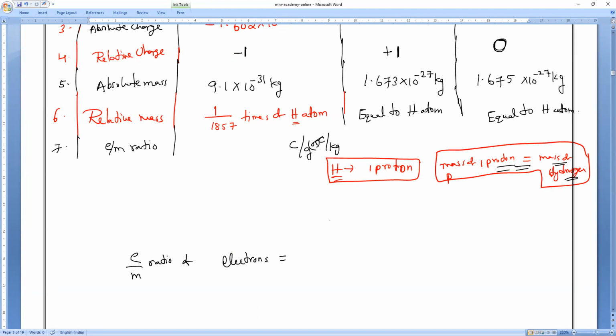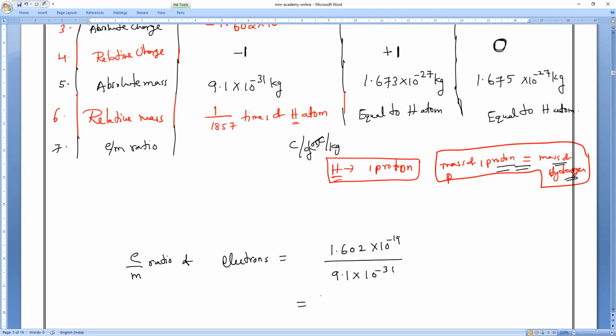What is the mass of one electron? 9.1 into 10 power minus 31, and the charge of an electron is 1.602 into 10 power minus 19. So the charge of one electron, 1.602 into 10 power minus 19, divided by the mass of the electron, 9.1 into 10 power minus 31.